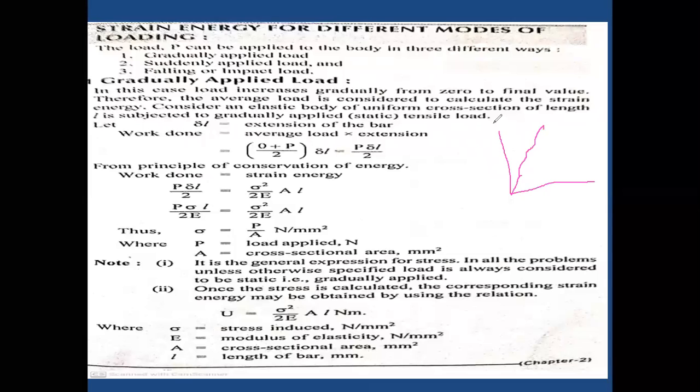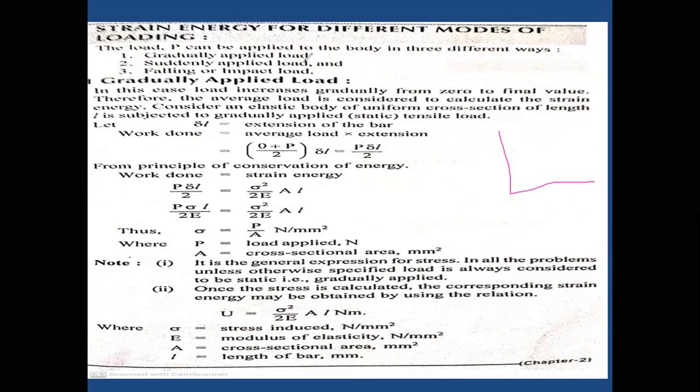If I draw a graph like this, the graph will be a straight line. After the application of 1 kg load, it has one deflection. Later, as we successively increase the load, the deflection also varies. In this case also, the load increases gradually from 0 to the final value. We are starting from 0, and therefore the average load is considered to calculate the strain energy.